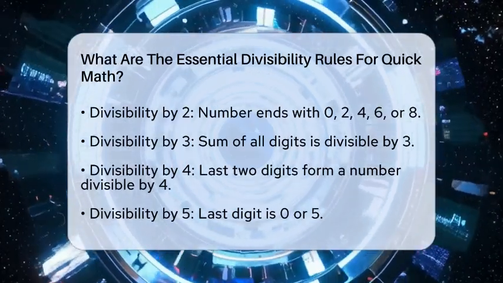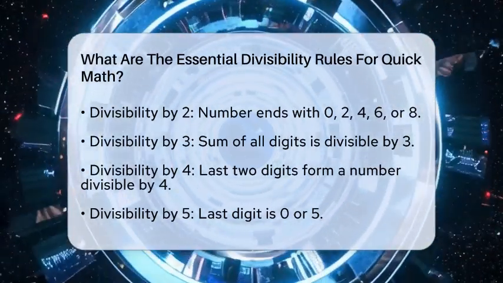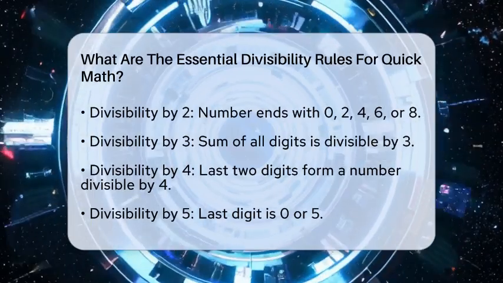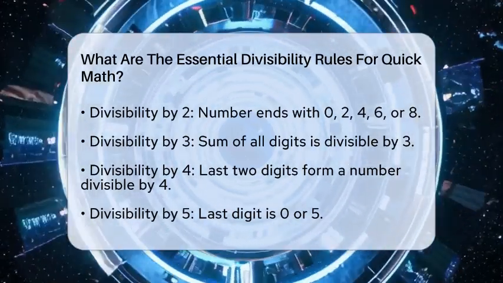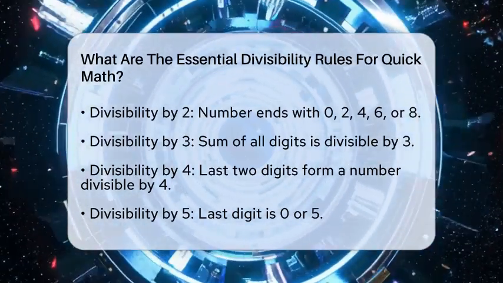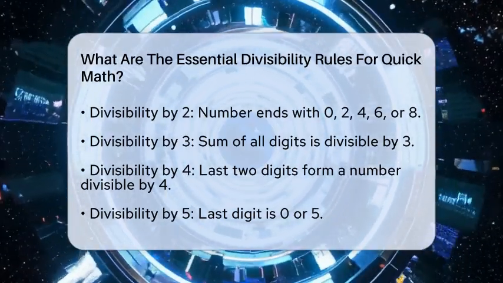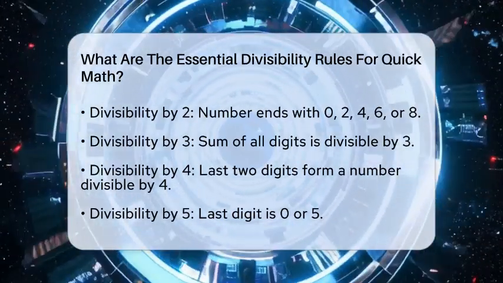First, if a number ends with 0, 2, 4, 6, or 8, it is divisible by 2. This is because these digits are even, and even numbers are multiples of 2. For example, 124 ends with 4, so it's divisible by 2.